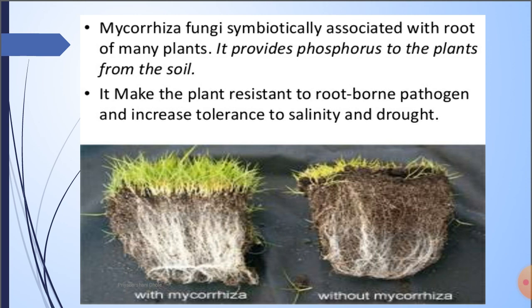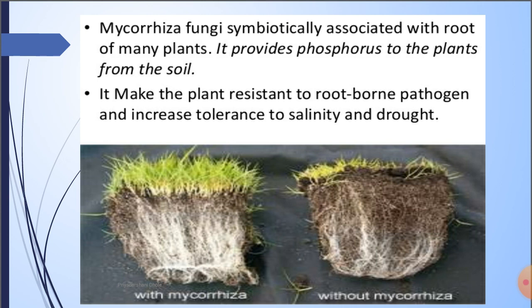It provides phosphorus to the plant from the soil. It makes the plant resistant to root-borne pathogens and increases tolerance to salinity and drought. This photograph shows the plant with mycorrhiza and without mycorrhiza, showing the symbiotic association with the roots of many plants.